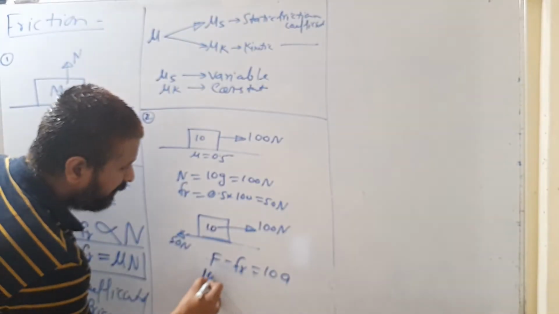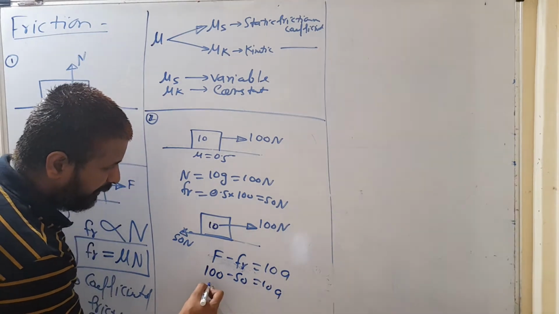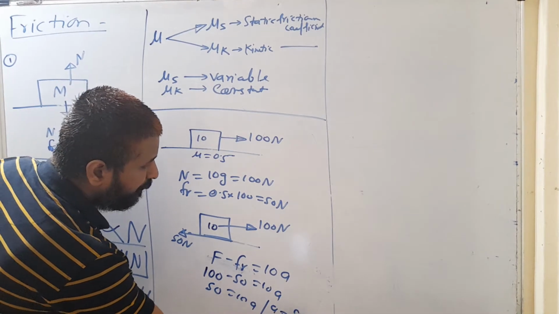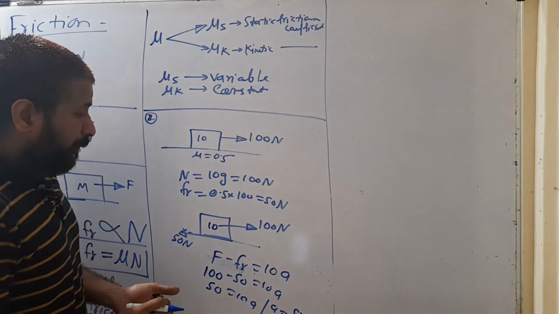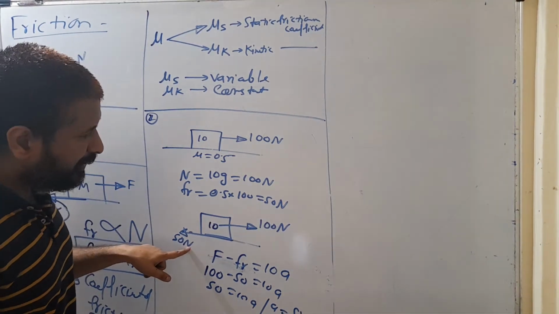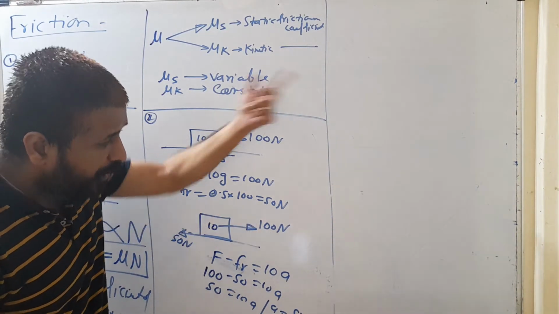So F minus Fr, मतलब 100 minus 50 is equal to what? 10a. So 100 minus 50, 50 is equal to 10a. So what acceleration it is going to gain? 5 meter per second square. Now, if suppose here you are applying 200 Newton का force, in that case also friction will be like this only, because friction does not depend on your applied force ना, when that force is beyond the limit.